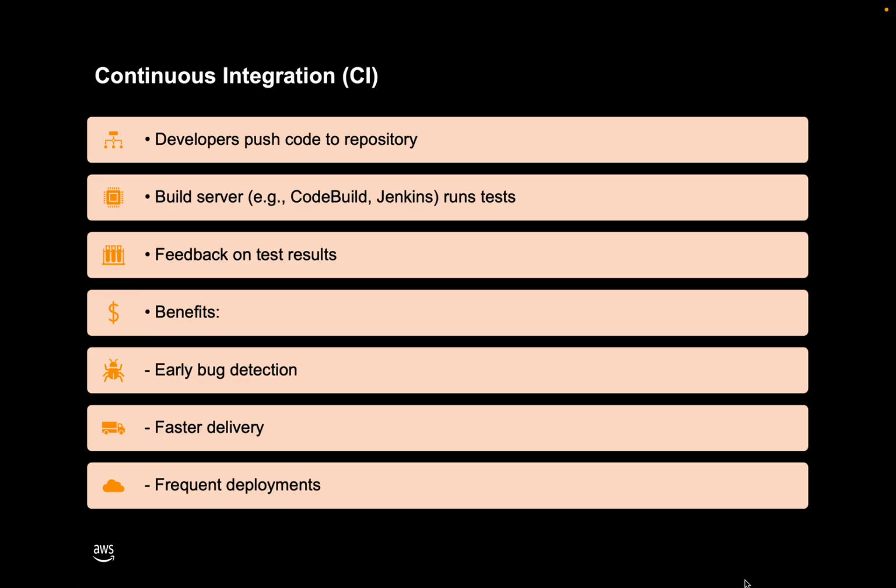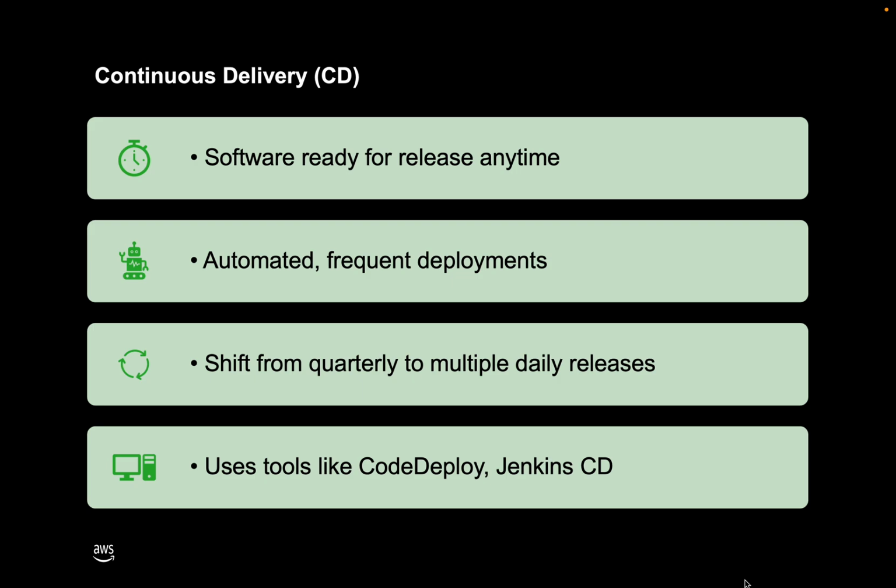CI is continuous integration, where developers push the code to the repository, and a build server like CodeBuild or Jenkins runs the tests and gives feedback on the test results. The benefits of continuous integration are early bug detection, faster delivery, and frequent deployments. Continuous delivery means the software is ready for release anytime, automated, with frequent deployments, shifting from quarterly to multiple daily releases, and it uses tools like CodeDeploy and Jenkins.